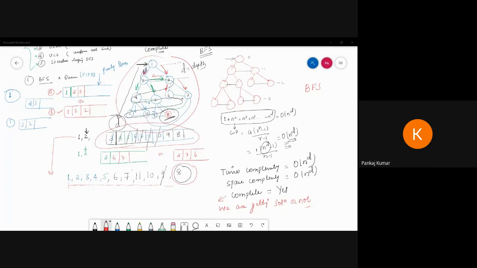From now onwards, like uninformed search and informed search, we are going to discuss many things on the board. If you think this is interesting to you, you can note it down, because these things are not possible to make into a PPT. A lot of things will be discussed here. We can take a random example, we cannot take a standard example. So whatever you think is important for you, you can note down. If you want me to stop for some time so you can note things down, I can stop.